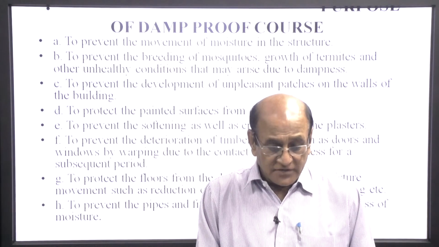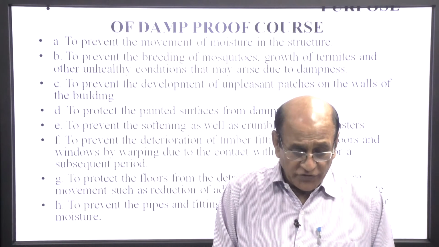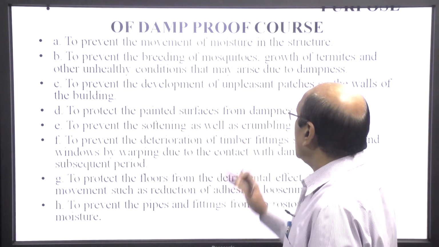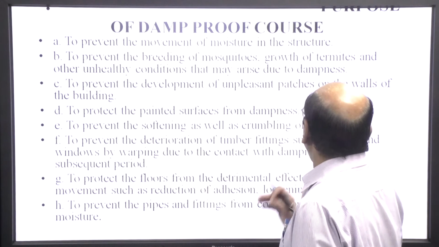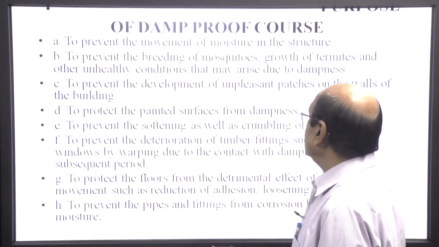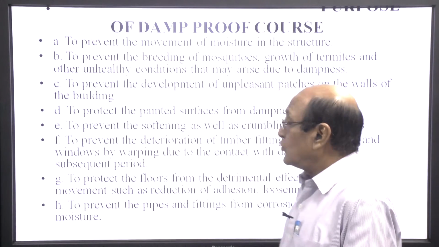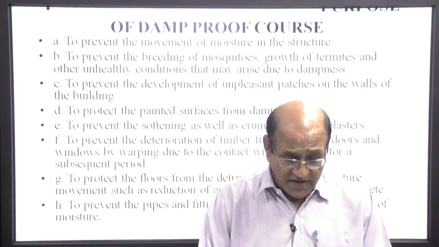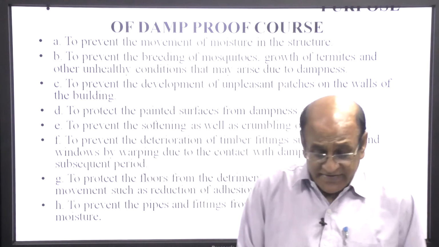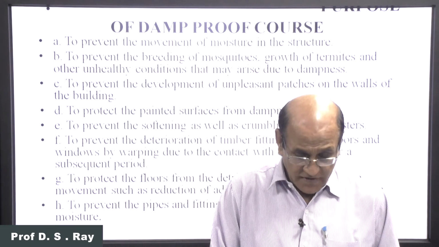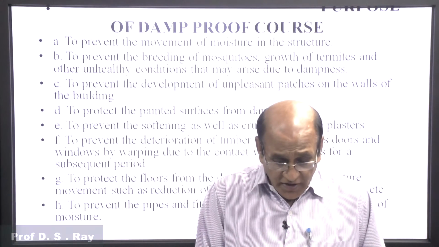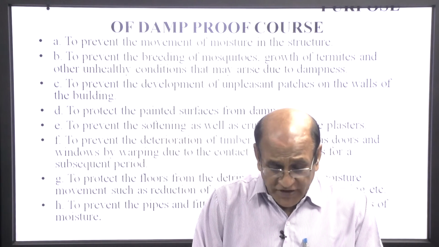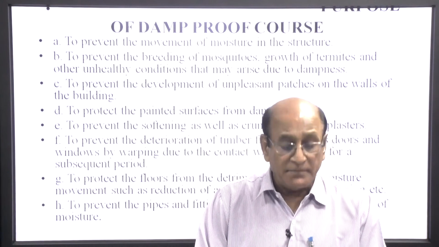The purposes of the damp proofing course are to prevent the movement of moisture in the structure, to prevent the breeding of mosquitoes, growth of termites and other unhealthy conditions that may arise due to dampness, to prevent the development of unpleasant patches on the wall of the building, to protect the painted surface from the dampness, and to prevent the deterioration of timber fittings such as doors and windows by warping due to contact with the dampness for a subsequent period.